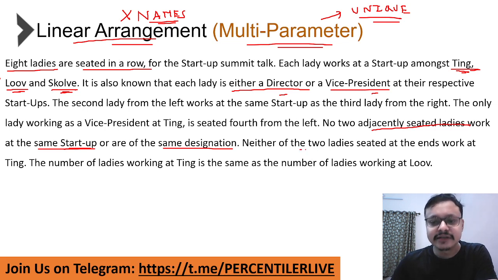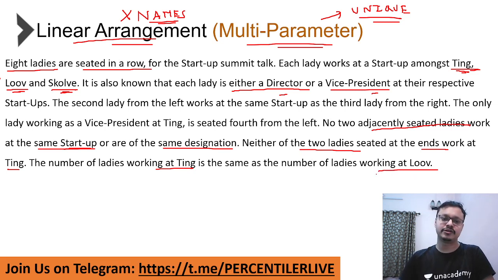Also, it says neither of the 2 ladies seated at the ends work at Ting. And finally, they've given you one clue regarding the count. It says the number of ladies working at Ting is same as the number of ladies working at Louvre. But unfortunately, I do not know how much that is.